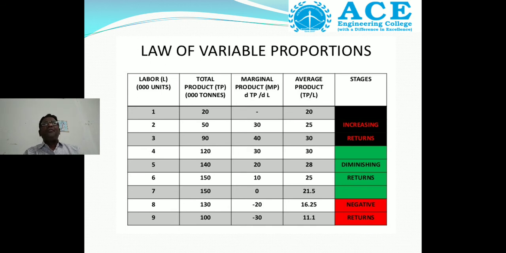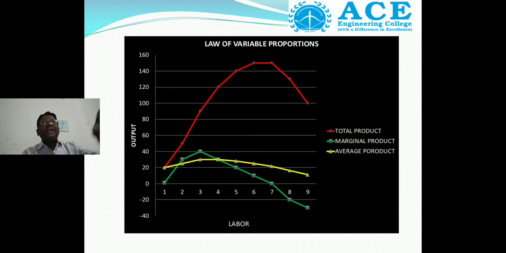So in the law of variable proportions, we classify the stages into 3 types. What are they? Increasing returns, diminishing returns and negative returns. Then we write this in the graphical representation. The red color indicates total product, green color indicates marginal product, whereas yellow color indicates average product.